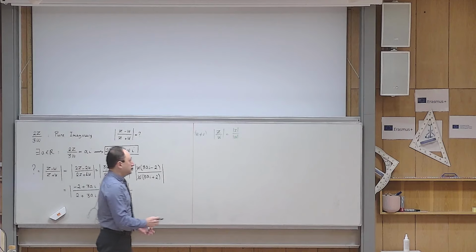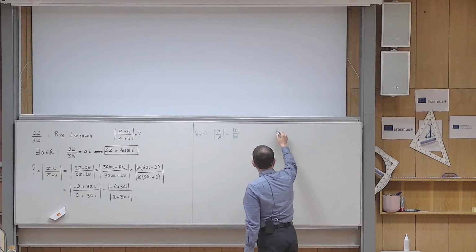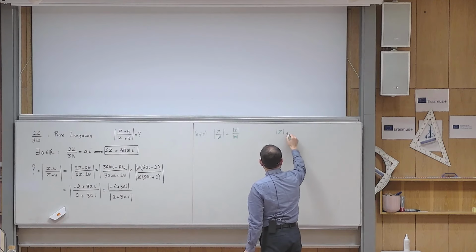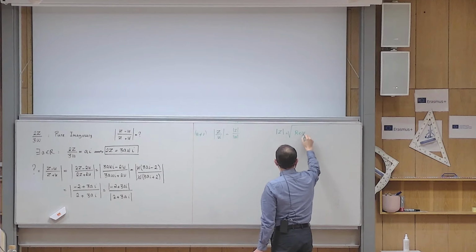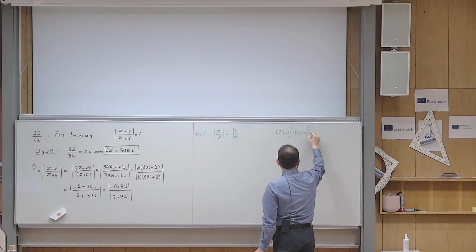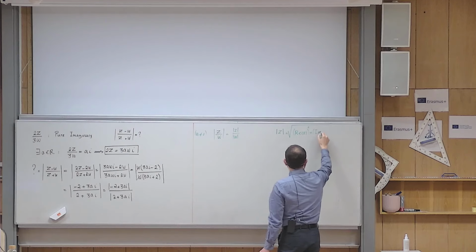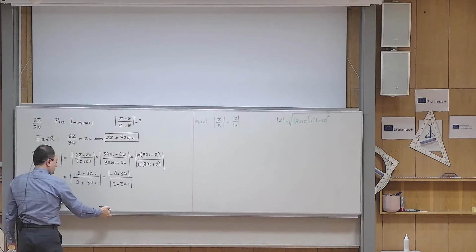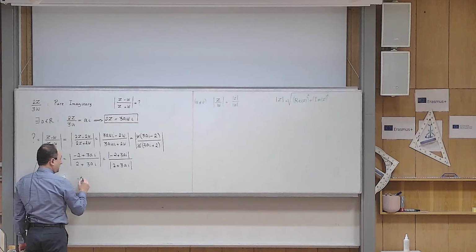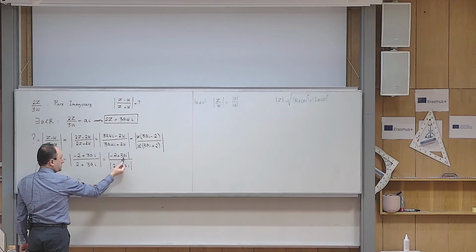Okay, but what is the definition of the absolute value? The absolute value of a complex number is equal to the square root of the real part of that complex number squared plus the imaginary part squared. So if I want to continue, this is a complex number in its standard form.